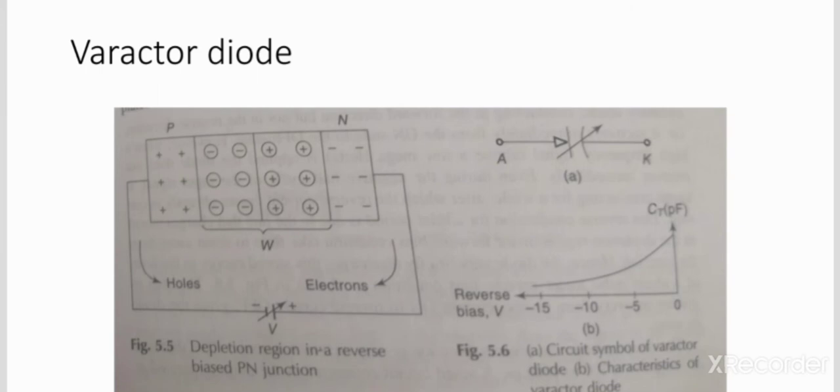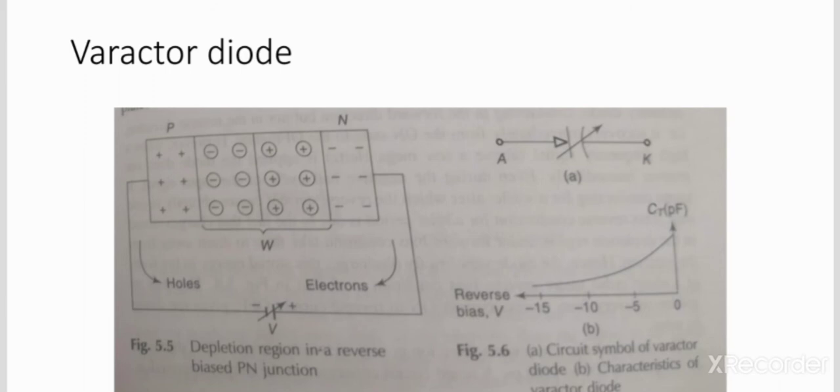This depletion layer is devoid of majority carriers and acts like an insulator. At this condition the depletion region acts as an insulator, so it prevents the conduction between the N-type and P-type regions of the diode. It just acts like a dielectric material that separates the two plates of a capacitor. So this is the reverse biasing of the varactor diode.